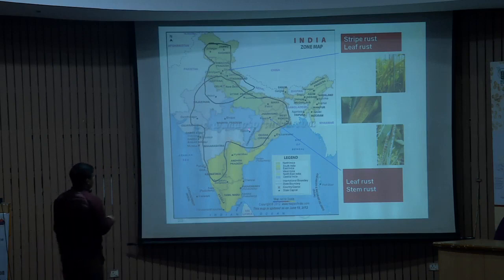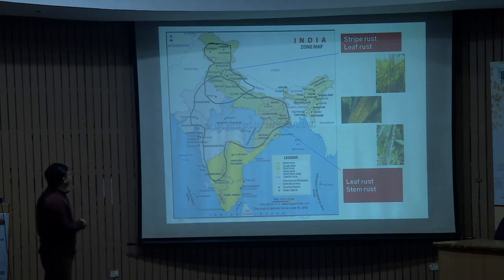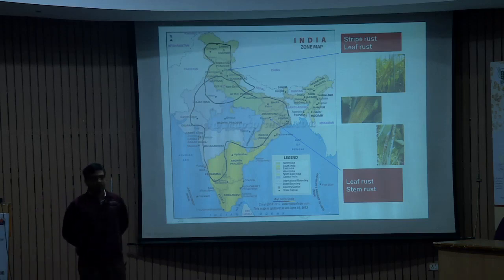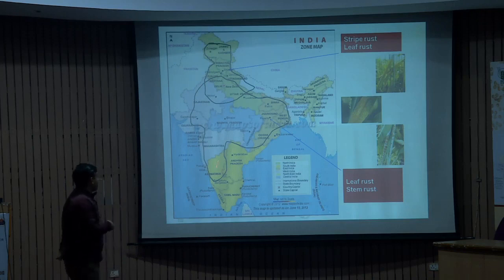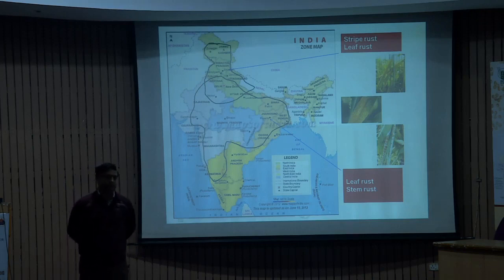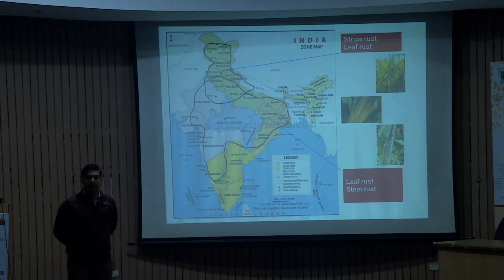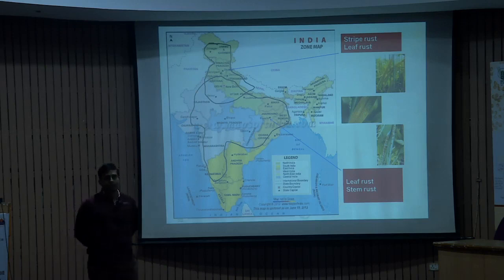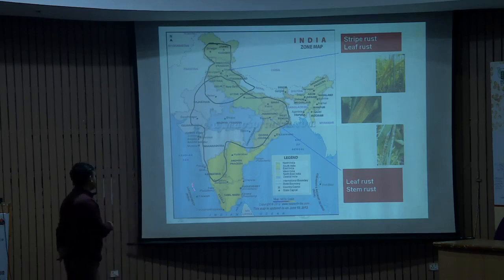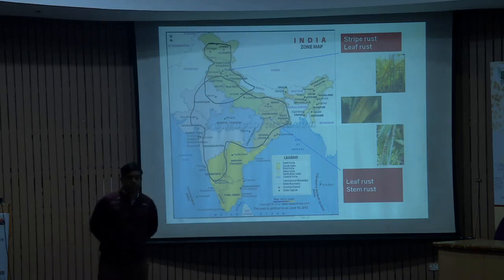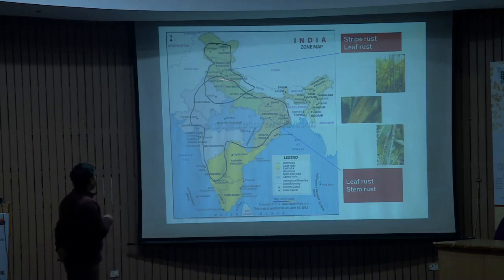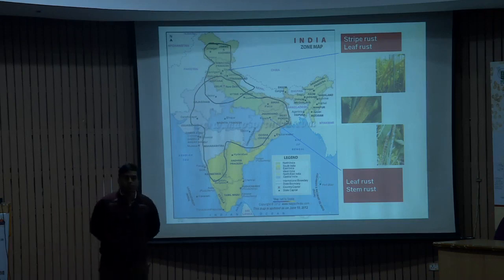Similarly, if we talk about brown rust and stem rust, then this region here is the Palni Hills region, where researchers thought there is a probability that the inoculum is surviving. But as we have evidenced from the last 10 years, the incidence of yellow rust and brown rust is causing huge loss as compared to stem rust. Stem rust is restricted to this area, but brown rust is moving towards these hills, and now we have also had a huge loss of brown rust in this region.